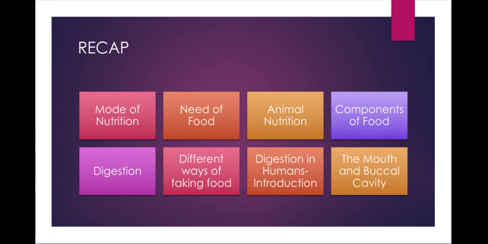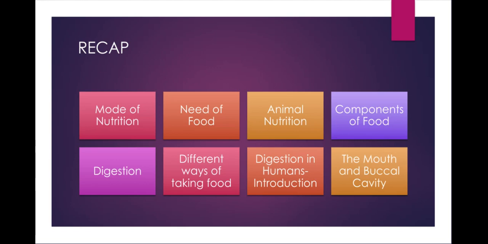Components of food are carbohydrates, proteins, fats, vitamins and minerals, water, and roughage. According to their use, they are called energy giving food, bodybuilding food, and protective food.